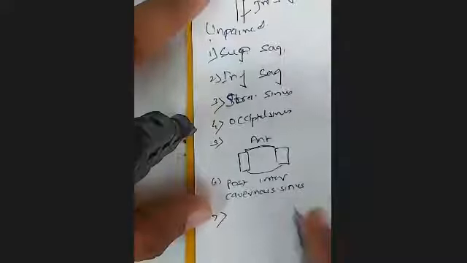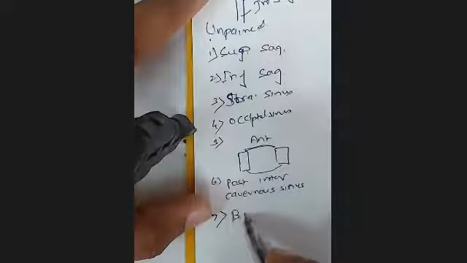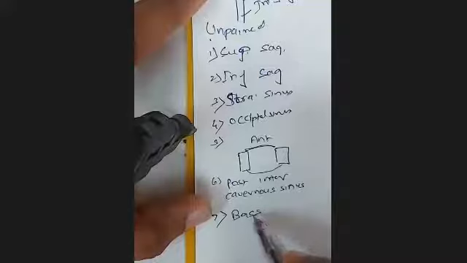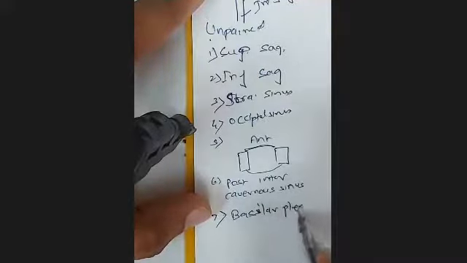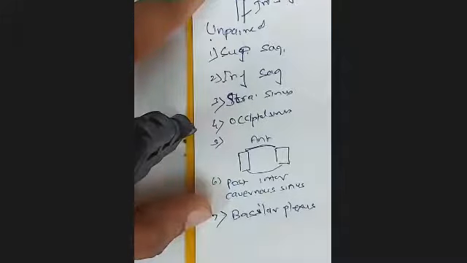And number 7 will be the basilar plexus of veins. This basilar plexus of veins will be located just in front of the brainstem. So there are 7 unpaired sinuses: superior sagittal, inferior sagittal, straight, occipital. They exactly lie in the midline. Then the anterior and posterior intercavernous sinus and the basilar plexus.